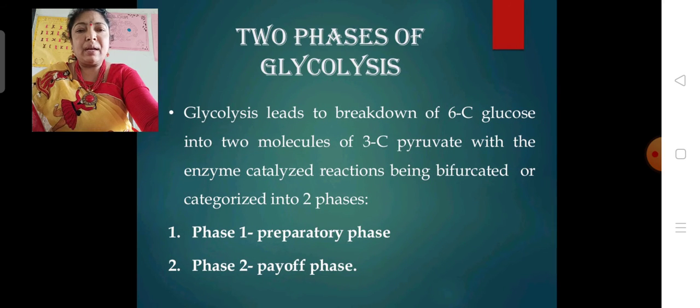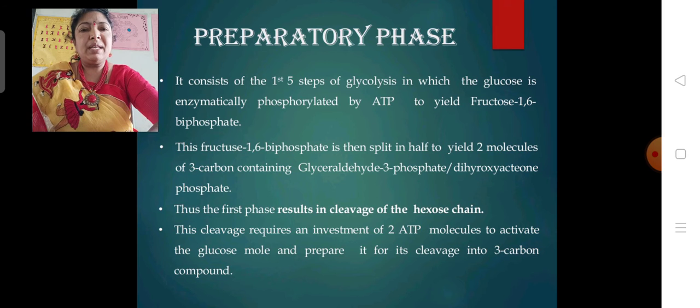In this, 2 phases are required, one is the preparatory phase and the other is the payoff phase. The first phase, the upper phase, is the preparatory phase. Preparatory phase means that glucose is phosphorylated by ATP to yield fructose 1,6-bisphosphate, which is split into 2 molecules of 3-carbon GAP, glyceraldehyde phosphate, and DHAP.